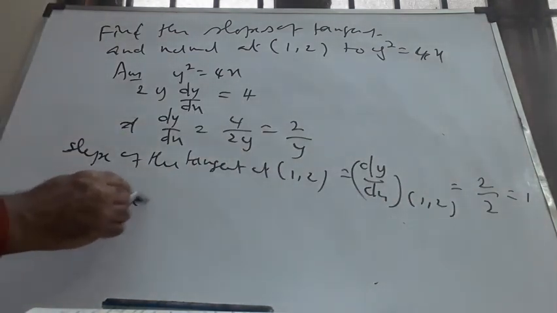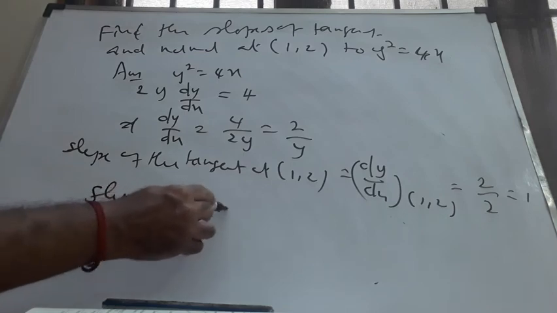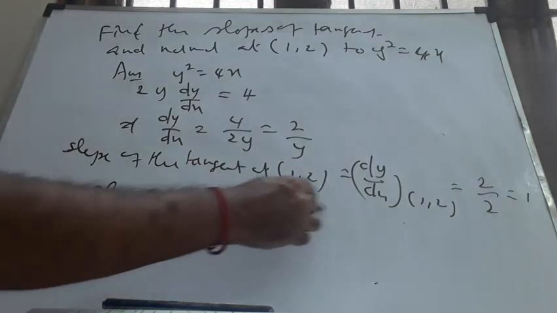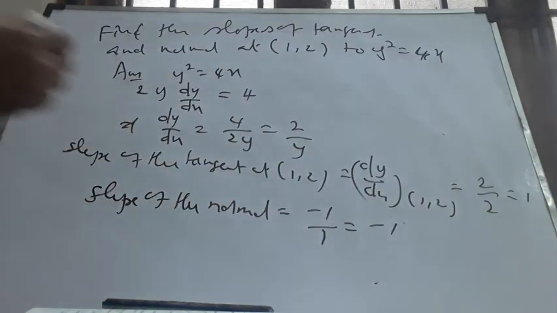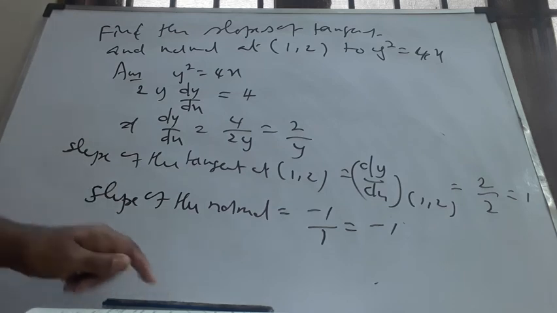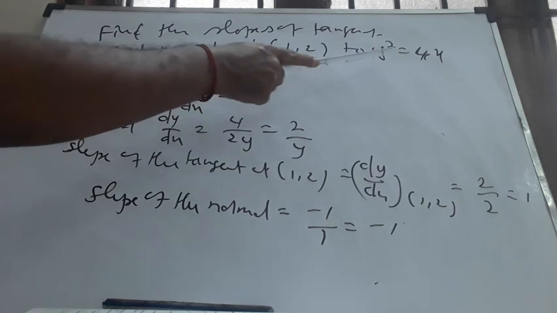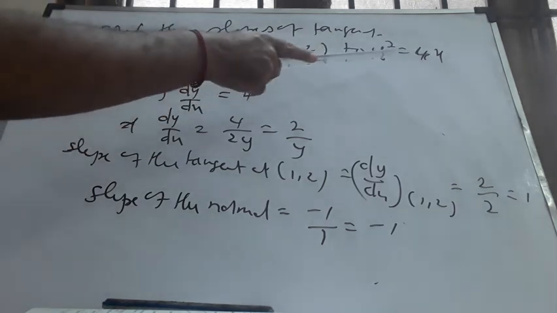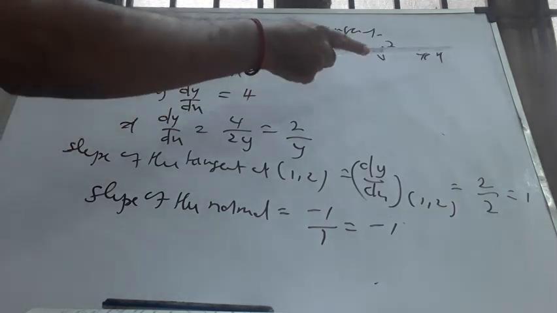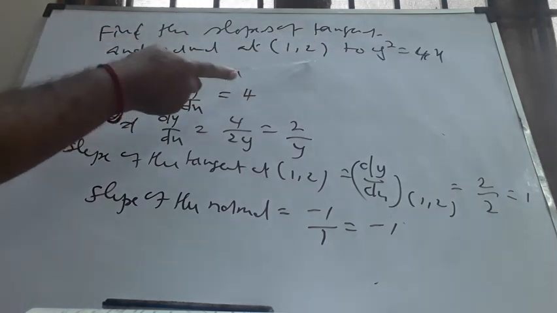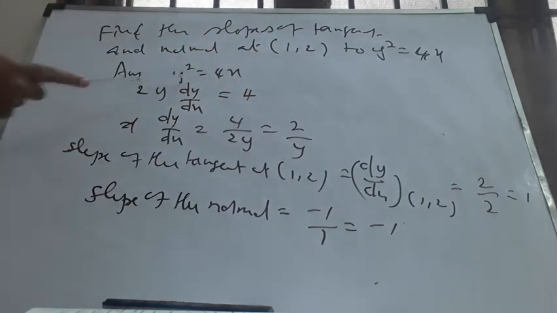Therefore, the slope of the normal, which is perpendicular to this, will be minus 1 by 1, which is minus 1. Let me check whether my answer is right or wrong. Find the slopes of tangent and normal at (1, 2) to y square equal to 4x. The point should be on the curve, otherwise my question is wrong. Substitute x equal to 1, y becomes plus or minus 2, so (1, 2) is the point. It's correct.